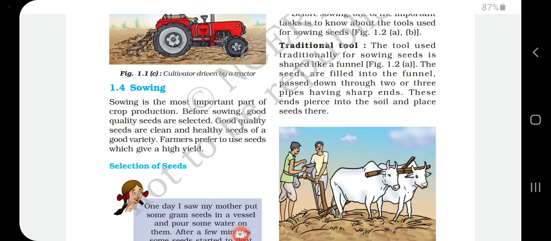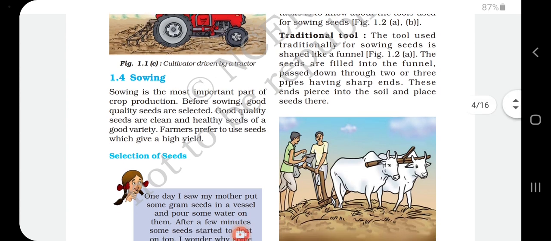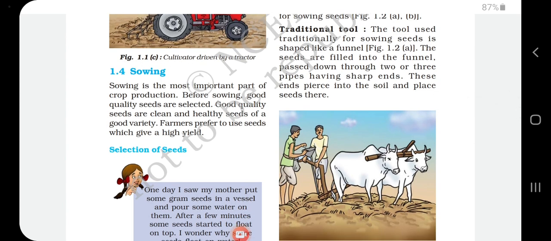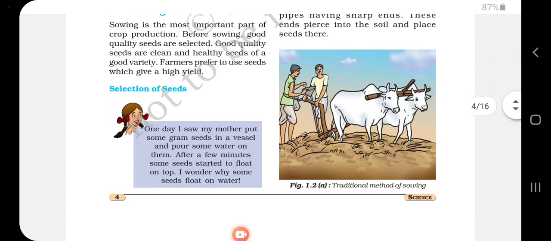The seeds are placed in the funnel shaped device while bulls, horses or camels move it, and the seeds are dropped into the land through 2 or 3 pipes having sharp ends. These ends pierce into the soil and place the seeds there.